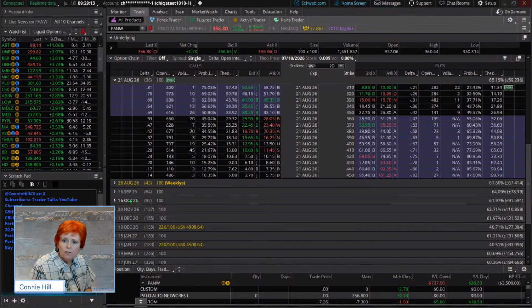So as we get closer to options expiration, we're not going to run it to expiration, right? If we're in a couple of weeks here, that's going to be about 24 days out. So maybe next week or the week after, we would want to roll it if it's still doing well. Great question.